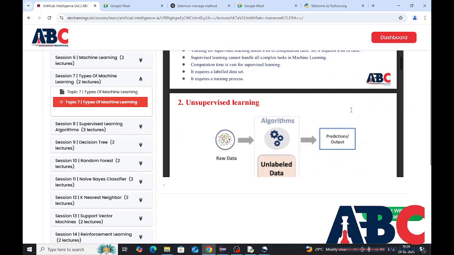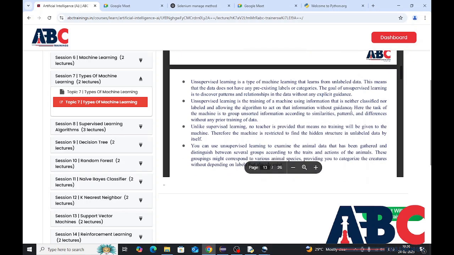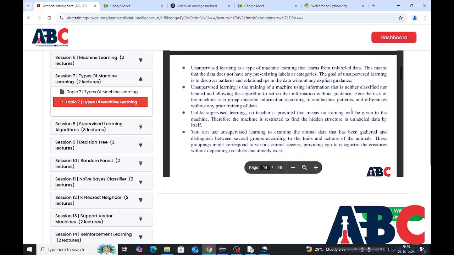The second type of machine learning is unsupervised learning. Unsupervised learning is a type of machine learning that learns from unlabeled data. This means that the data does not have any pre-existing labels or categories. The goal of unsupervised learning is to discover patterns and relationships in the data without any explicit guidance.